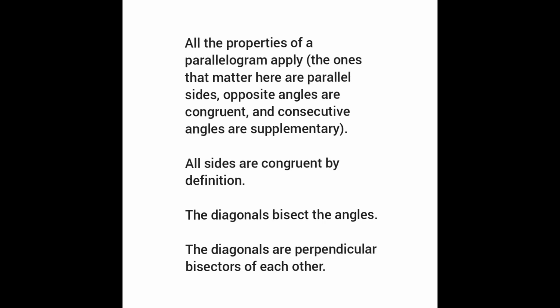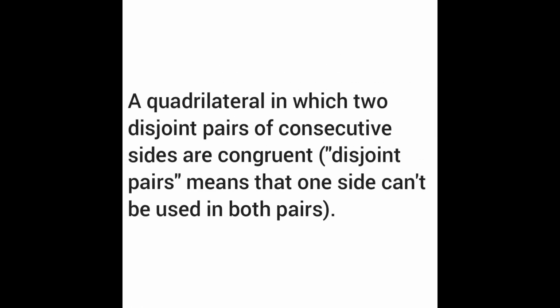Rhombus. All the properties of the parallelogram apply. The ones that matter here are parallel sides, opposite angles are congruent, and consecutive angles are supplementary. All sides are congruent by definition. The diagonals bisect the angles. The diagonals are perpendicular bisectors of each other. Kite. A quadrilateral in which two disjoint pairs of consecutive sides are congruent. Disjoint pairs means that one side cannot be used in both pairs.